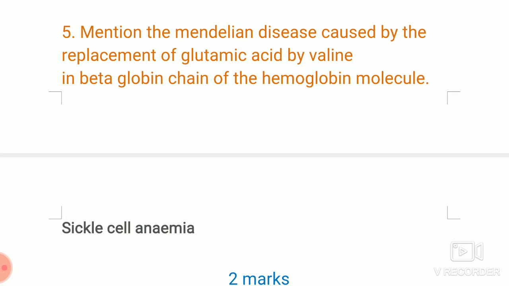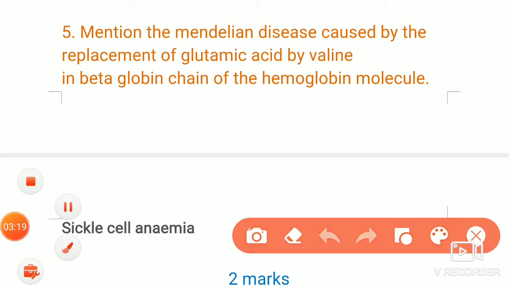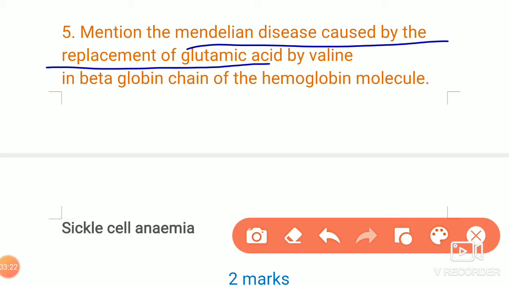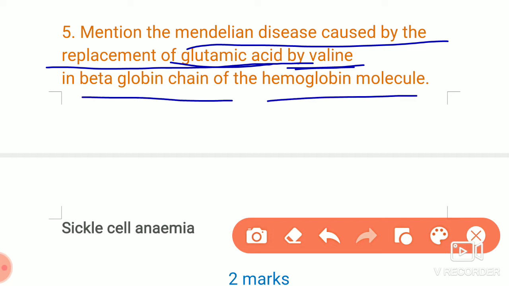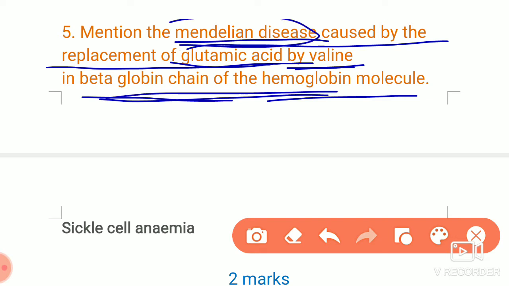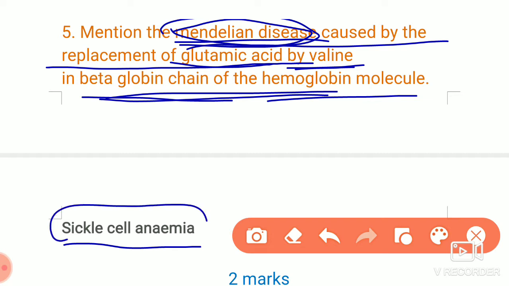The next is, mention the Mendelian disease that is caused by the replacement of glutamic acid by valine. That means in place of glutamic acid, valine will be present in the beta globin chain of the hemoglobin. So such a problem will happen in which disease? We have to write the name of the disease. The answer is sickle cell anemia. So just one word, the disease name.